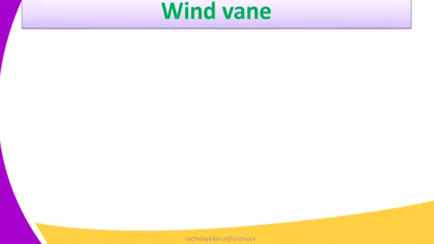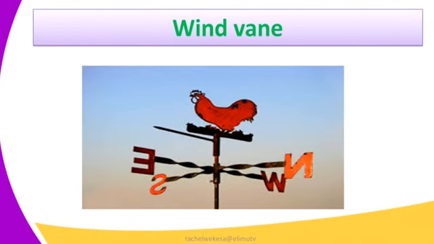We have the wind vane. This is our wind vane. It is labeled in the four directions: north, east, south, and west. So a wind vane tells us the strength of the wind, the direction in which a wind is flowing to. A wind vane is mostly located in an airstrip, an airport. It will be able to detect the direction from which wind is blowing to and blowing from.